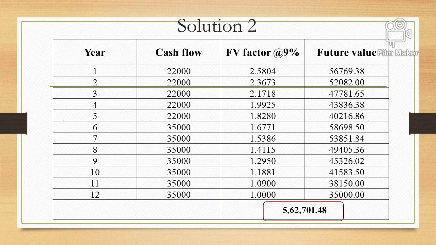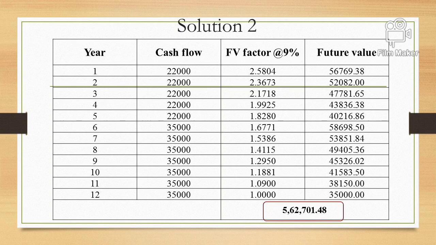The important part over here is the first 22,000 you are depositing at the end of the year, so 31st December. So for that particular year, Mr. XYZ is not receiving interest, but he'll be withdrawing after 12 years. So the first 22,000 is growing for 11 years, and it is multiplied with the 9% 11-year factor.